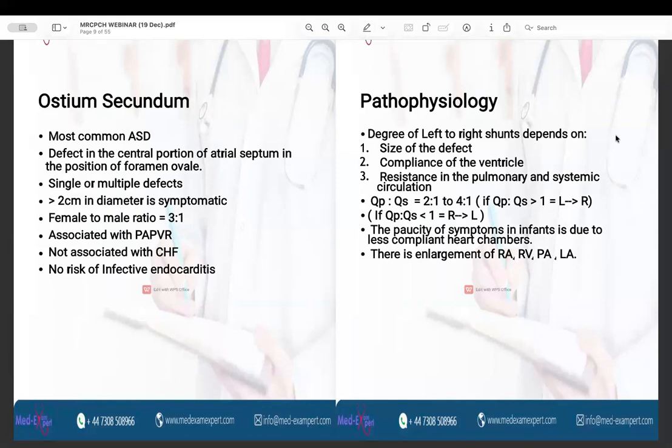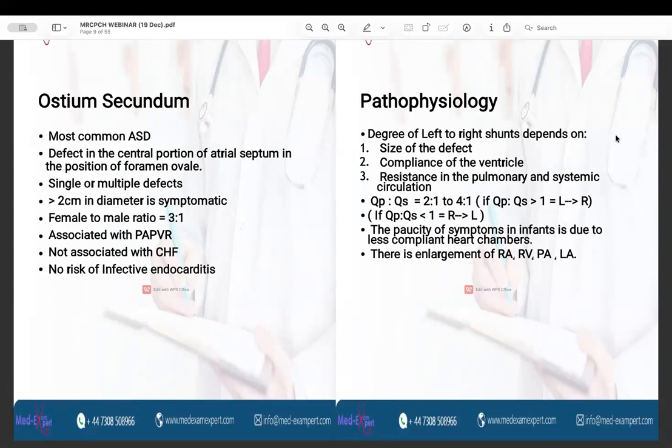So they can be single defects or multiple defects. Mostly they are asymptomatic, but if the size of the defect is more than 2 centimeters, it will produce signs and symptoms. More common in females, and female to male ratio is 3:1. Associated with the partial anomalous pulmonary venous return. ASD is not associated with the risk of congestive heart failure, and there is no risk of infective endocarditis. So, infective endocarditis prophylaxis is not indicated.